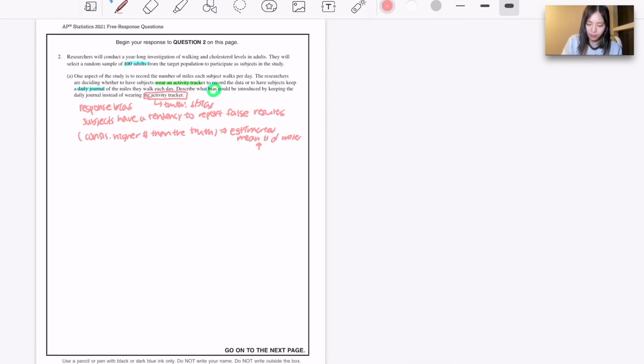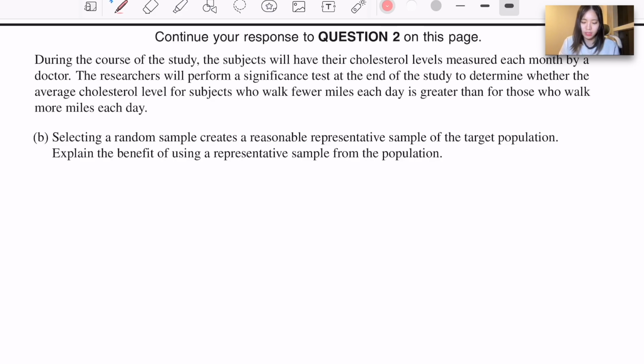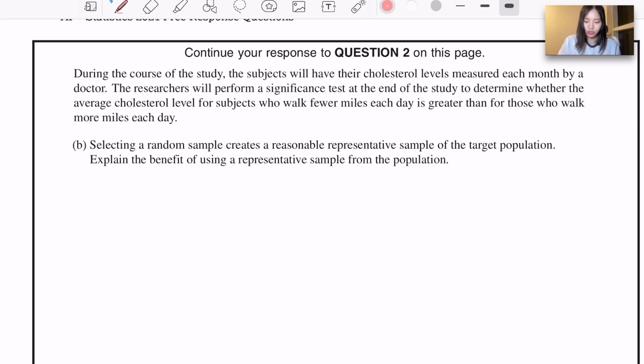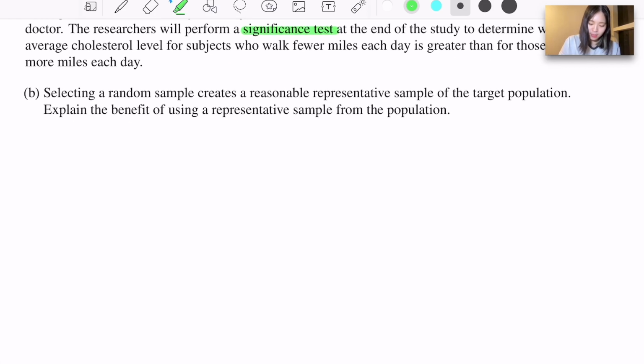Second question. During the course of the study, the subjects will have their cholesterol levels measured each month by the doctor. The researchers will perform a significance test at the end of the study to determine whether the average cholesterol level for subjects who walk fewer miles each day is greater than for those who walk more miles each day. Question B. Selecting a random sample creates a reasonable sample of the target population. Explain the benefit of using a representative sample from the population.